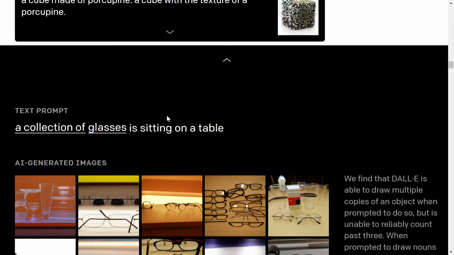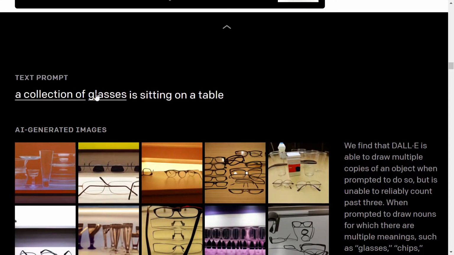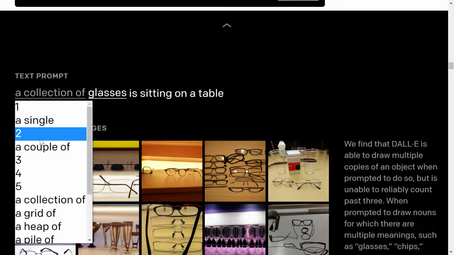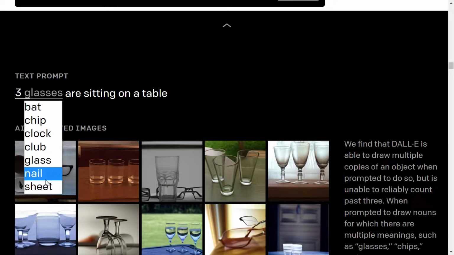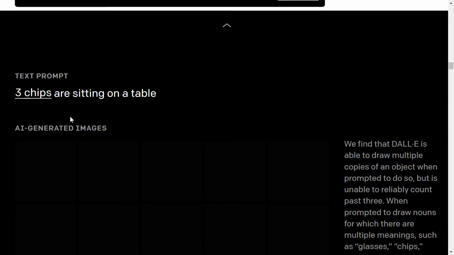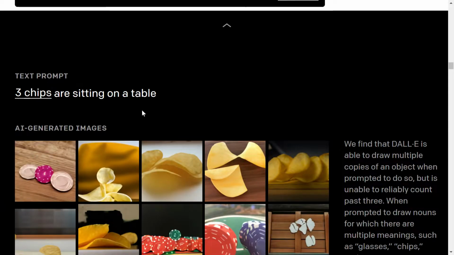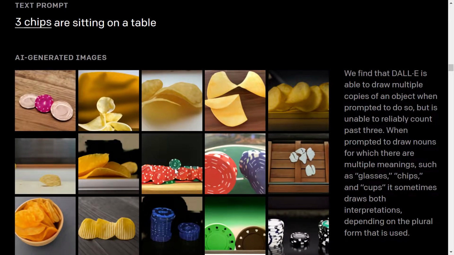So for example, this one, a collection of glasses. I need just, for example, 3 glasses. I don't need glasses. For example, I will choose chips. There you go. Some chips are here, but I don't know why these appear here. These are not chips. Incredible. Even some of them were useless designs. That was what the first version of the DALL-E model is capable of.